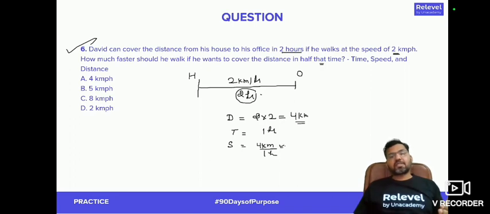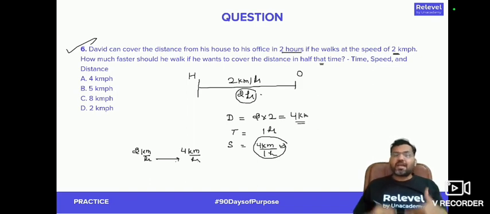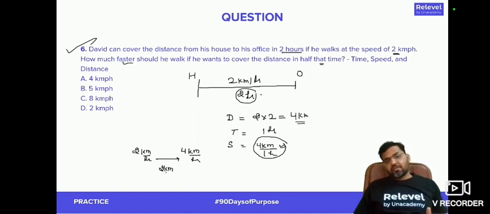That means this is the speed that David needs to walk, right? Earlier he was walking at a speed of 2 km per hour. Now he's walking at a speed of 4 km per hour. So how much faster? Because the question says how much faster should he walk? He should walk faster by 2 km per hour. So D is the correct answer to the question, right?